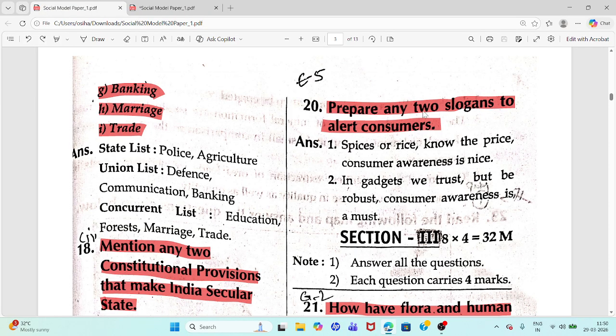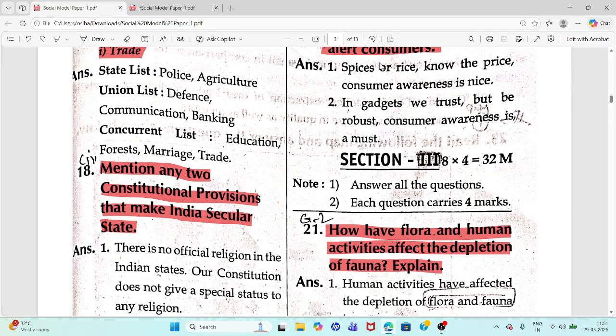Question 20. Prepare any two slogans to alert consumers. Answer. You have to write two slogans. Spices or rice, know the price. Consumer awareness is nice. Second slogan: In gadgets we trust but be robust. Consumer awareness is a must. These are the two slogans.